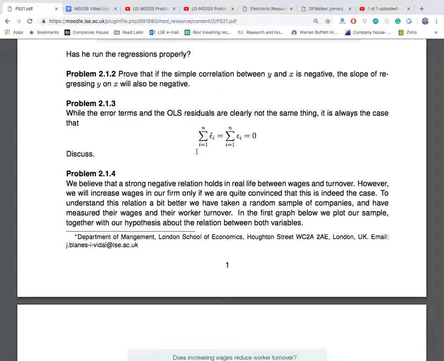If you think of it like a limit, could it technically be 0? Of course. If you think of n going to infinity, then this sum here would definitely, if the expected value of epsilon is equal to 0, also go to 0. But for any fixed sample, it will be 0 with probability 0. Okay? It just won't happen.